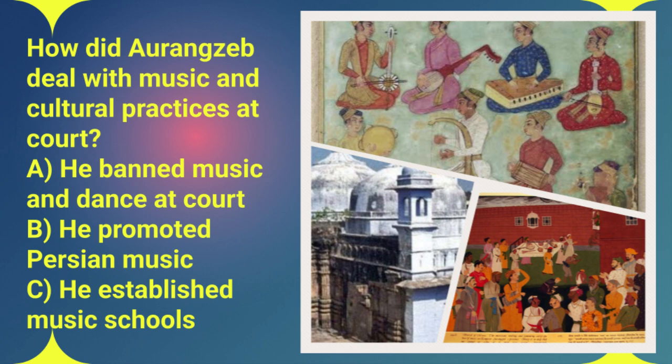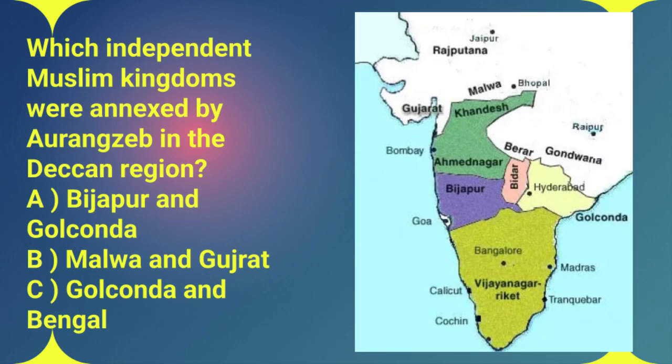A pretty big change from the more, let's say, culturally vibrant courts of his predecessors. This move reflected his strict interpretation of Islamic principles, and it had a noticeable impact on court life, shifting the focus away from entertainment and towards, well, piety and religious observance. The answer is A, he banned music and dancing. Question 23.